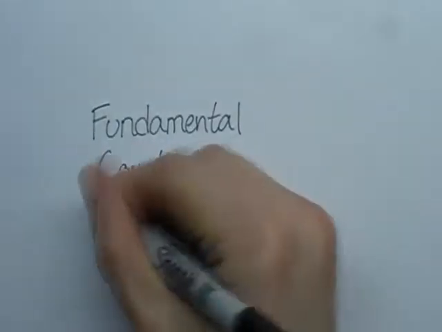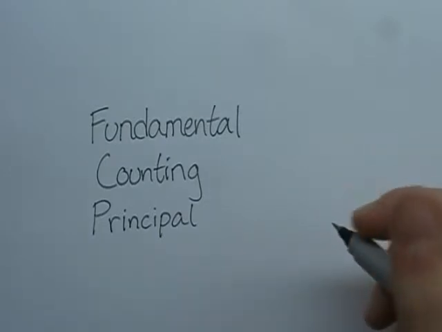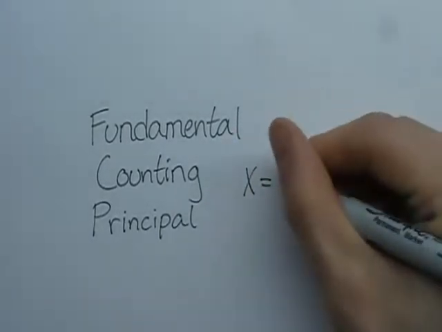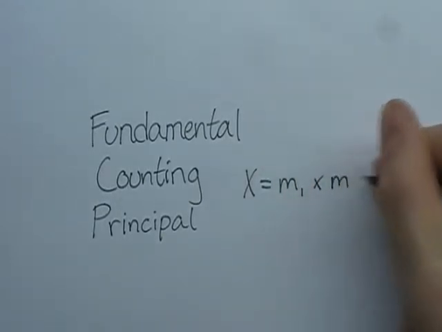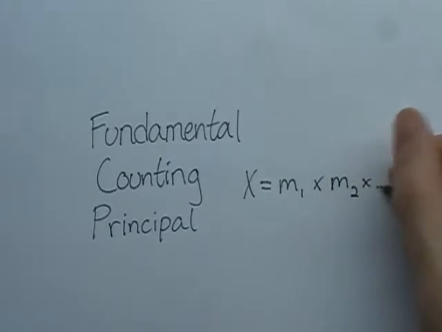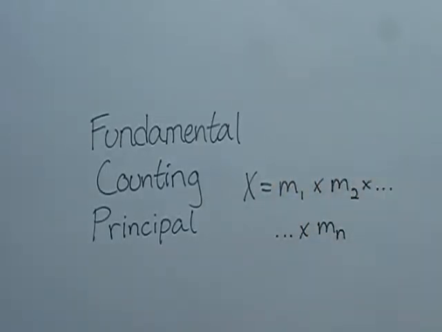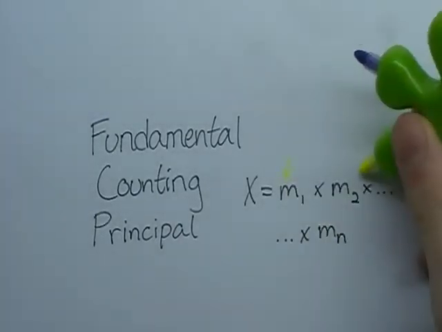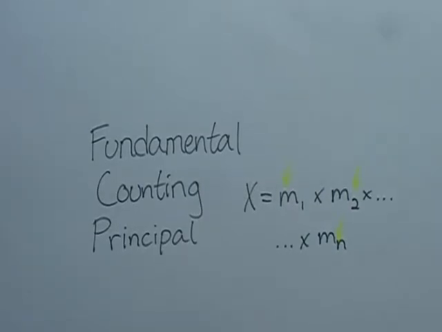Despite whether or not you win this lottery, you did just learn about a little something called the fundamental counting principle. That is, for any event with x outcomes, one which can be divided into n subtasks, with m subscript n being the outcomes of each of those, the total number of outcomes, x, is the product of the outcomes of the subtasks, where x equals m1 times m2, going on until you reach mn.